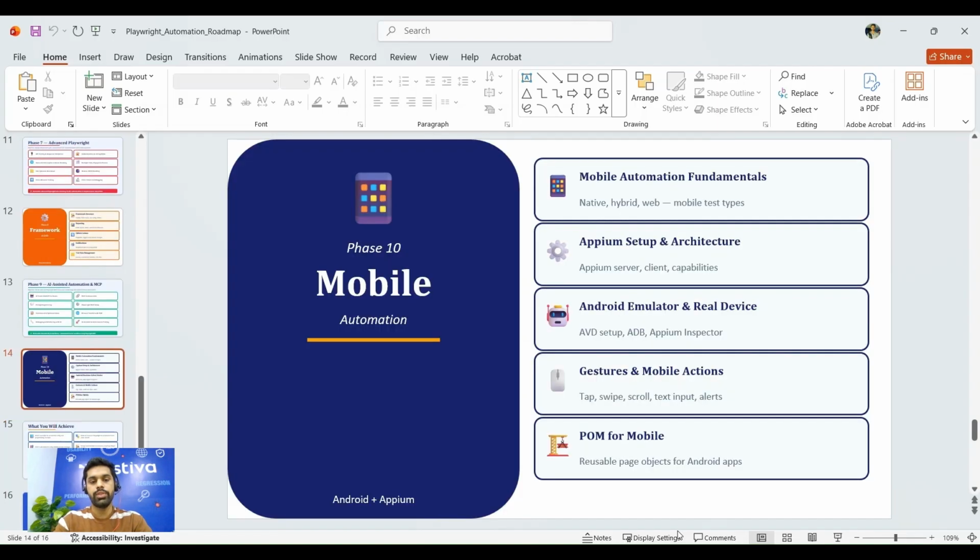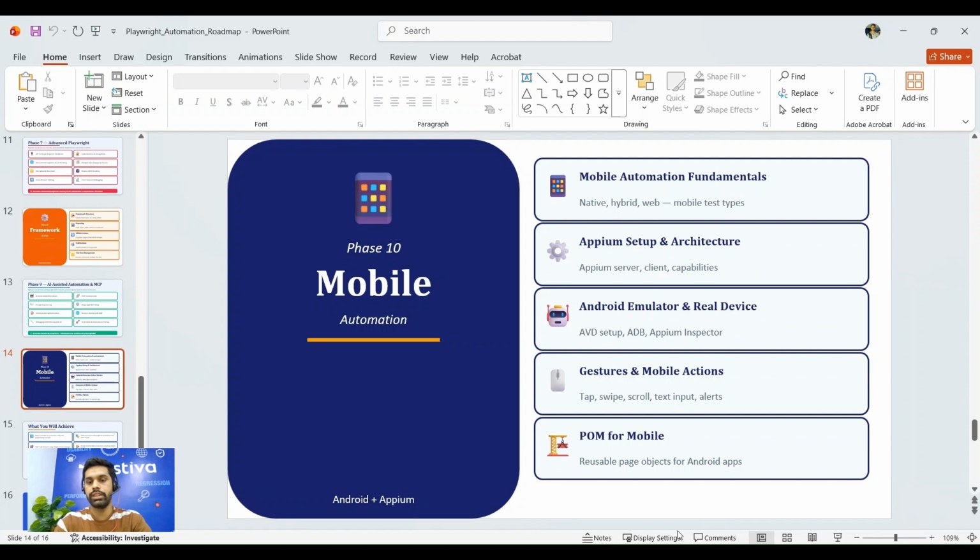In phase 10, we will be covering the mobile automation basics. If you have already covered Playwright web automation, it is very easy for you to jump to mobile automation, and if you will be using Appium, it would be even easier. So in this we will be covering just the basics, not the advanced Appium concepts or mobile automation.